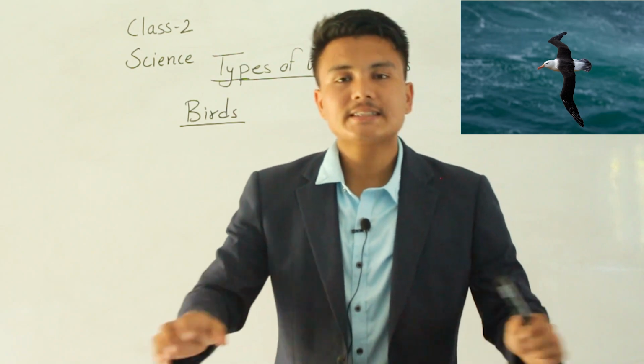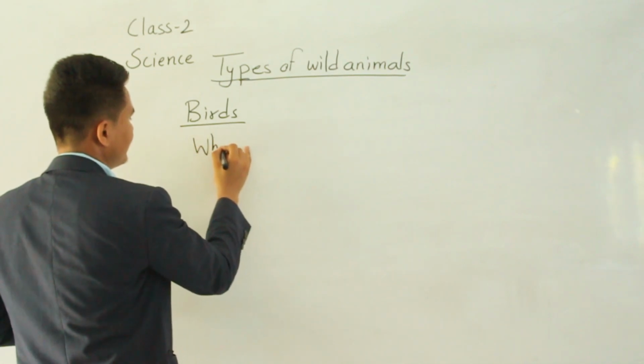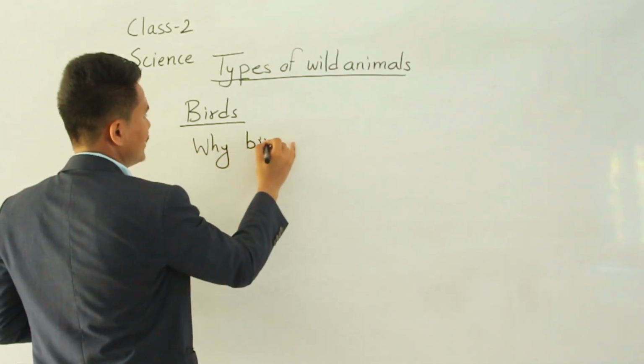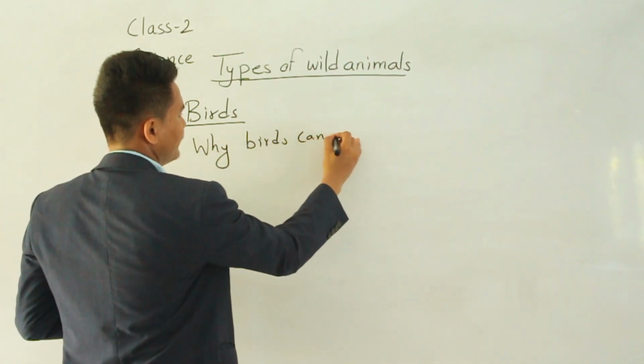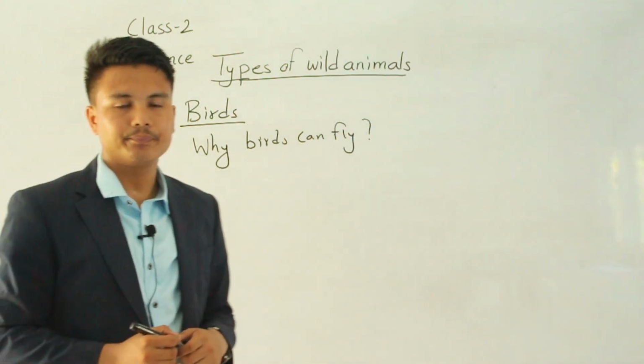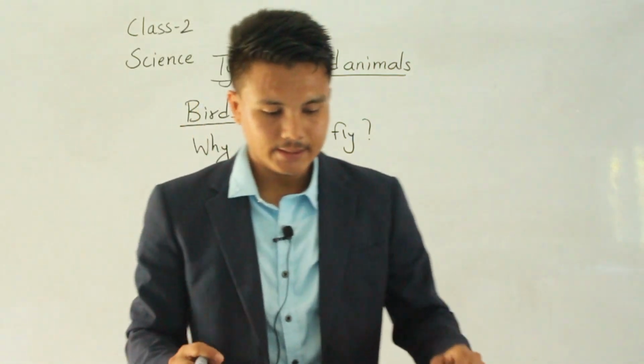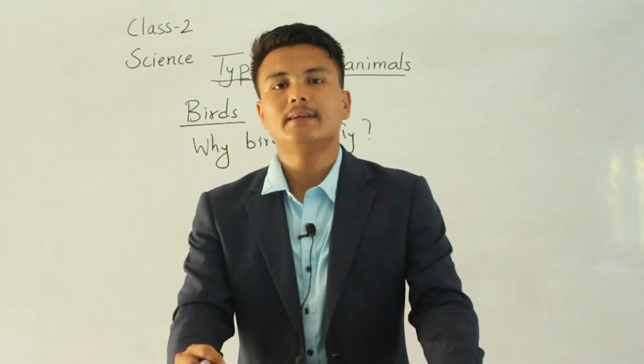So birds can fly. Birds are those animals which can fly. Why can birds fly? Do you know why birds can fly? Birds can fly because they have wings and a light body.